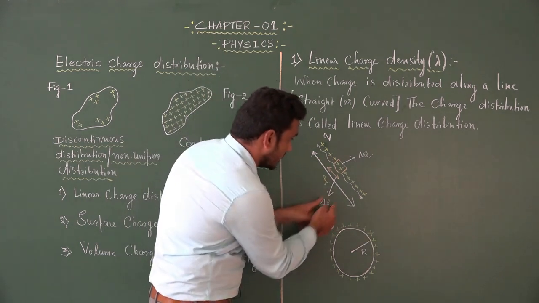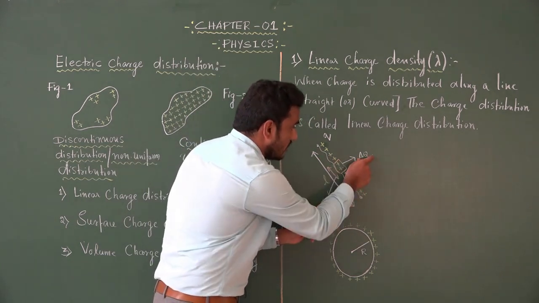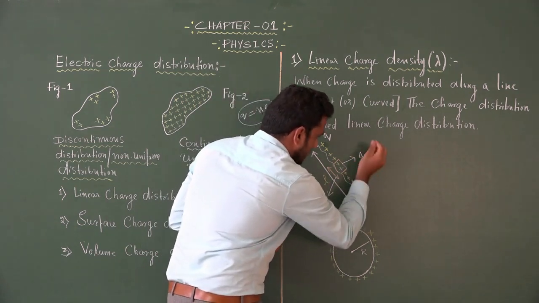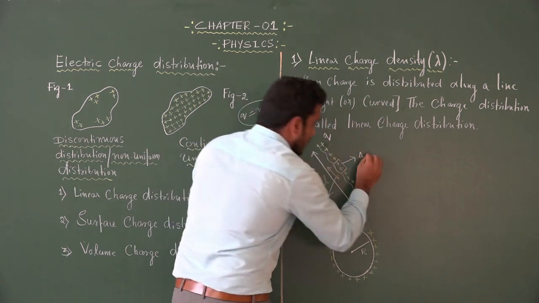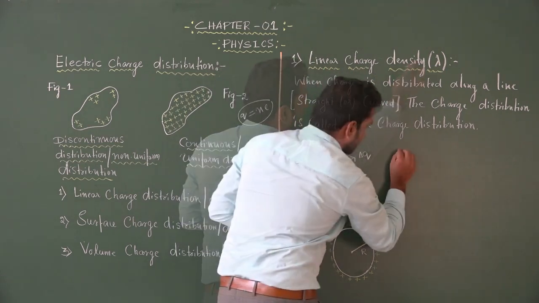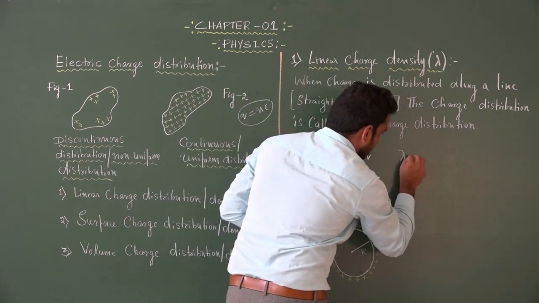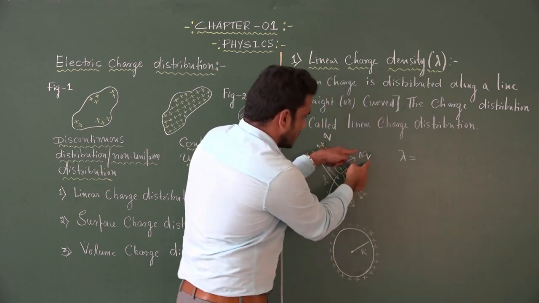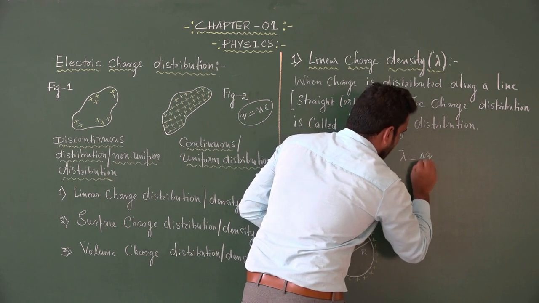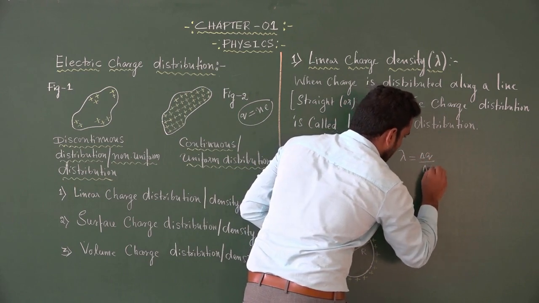Instead of a capital letter Q, because I consider a small charge, we can write small letter q. So linear charge density is represented by lambda. According to the statement, charge per unit length, that is delta Q divided by delta L.